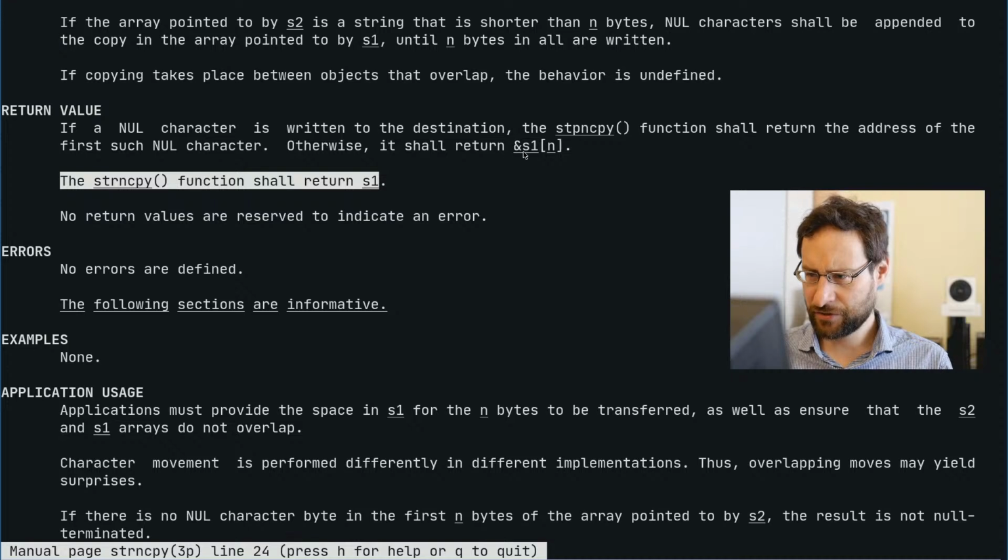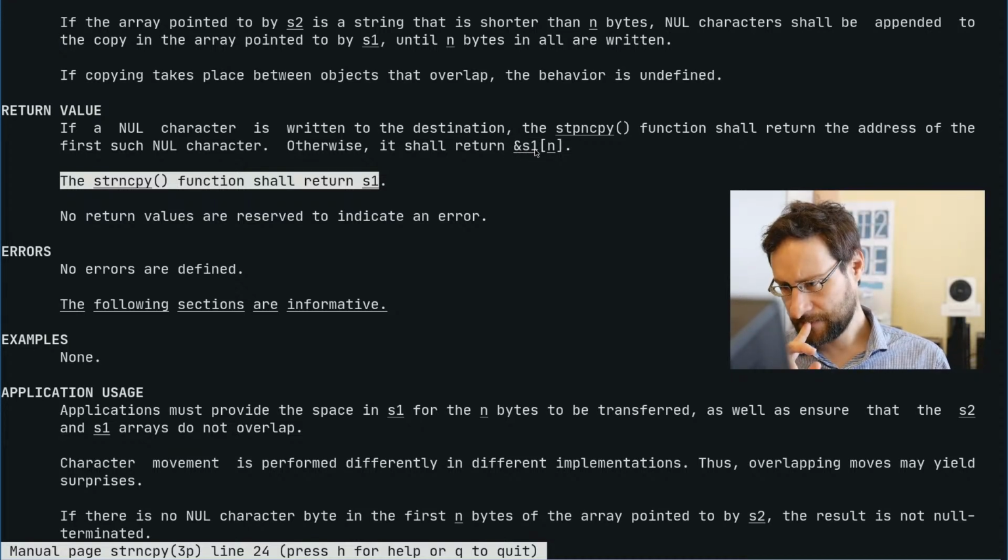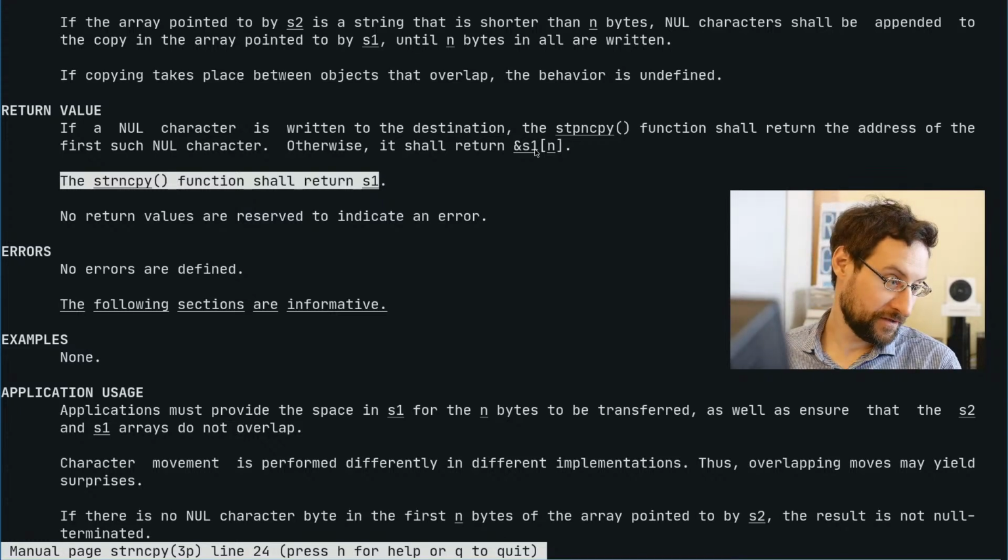Otherwise, it shall return S1 plus N, the address of S1N. So yeah, we can simply pre-compute the last valid address and check if we are at that address and it's not null terminated and abort, whatever your string is too long.